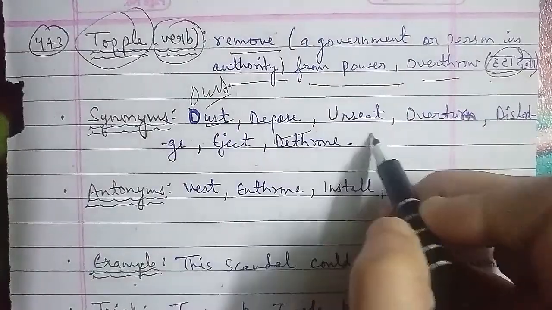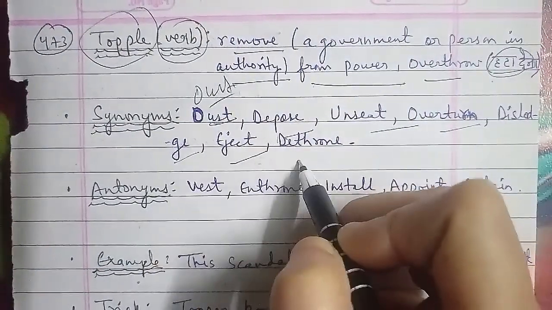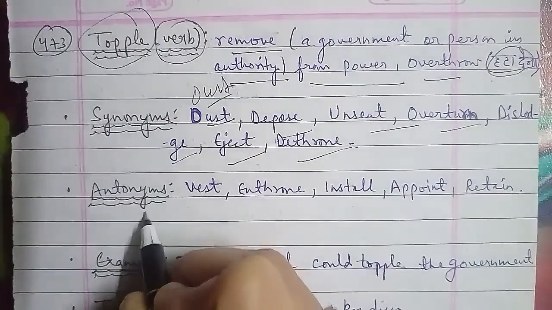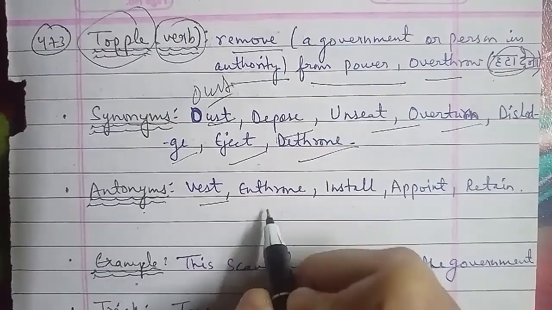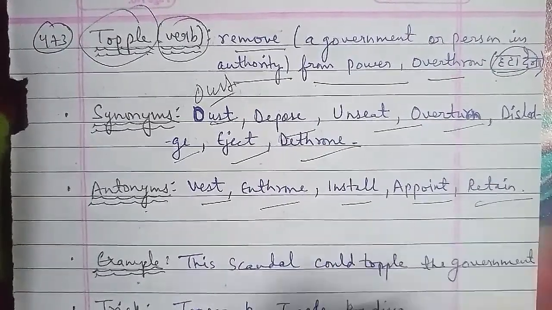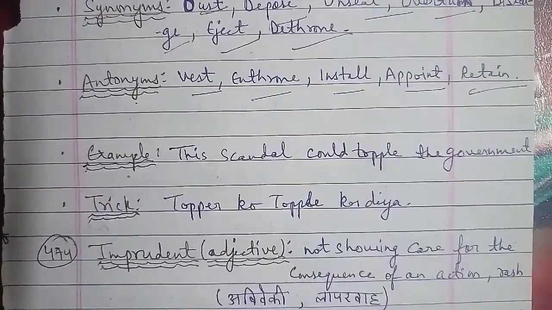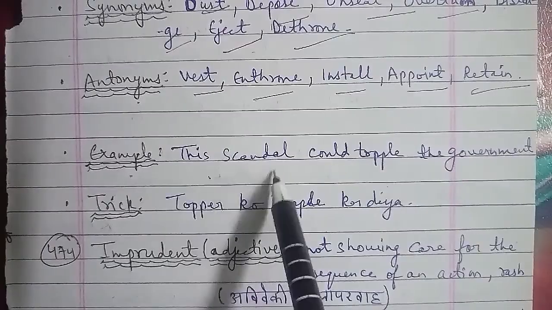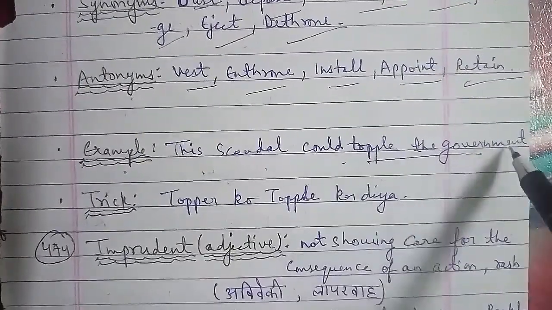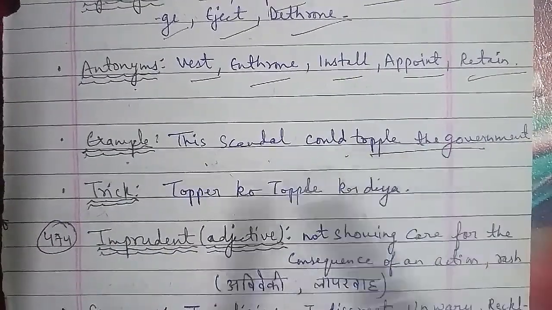Now the examples of topple where you can use these words in forming sentences: this scandal could topple the government. ये scandal जो है वो हटा देगा ये government को. That is how you can frame the sentence. The trick to learn the word topple with its meaning is topper को topple कर दिया. तो topper को topple कर दिया means topper को हटा दिया. Okay, that you can use the word here.